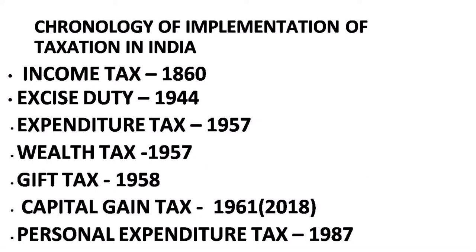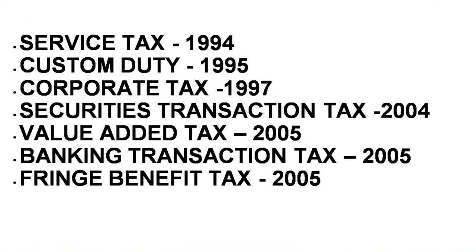Next is personal expenditure tax which was basically implemented in year 1987. फिर service tax आया था which was in the year 1994. फिर आया था हमारा custom duty which was in the year 1995. Corporate tax which was in the year 1997. Security transaction tax which was in the year 2004. And फिर 2005 के अंदर there were 3 implementations of the taxation which is value added tax, banking transaction tax and fringe benefit tax which was in the year 2005.